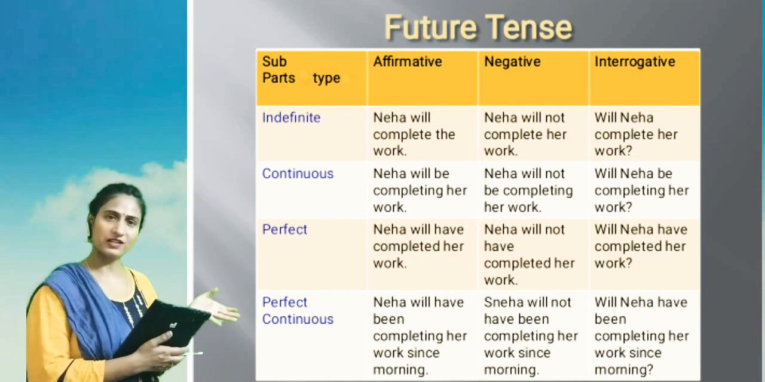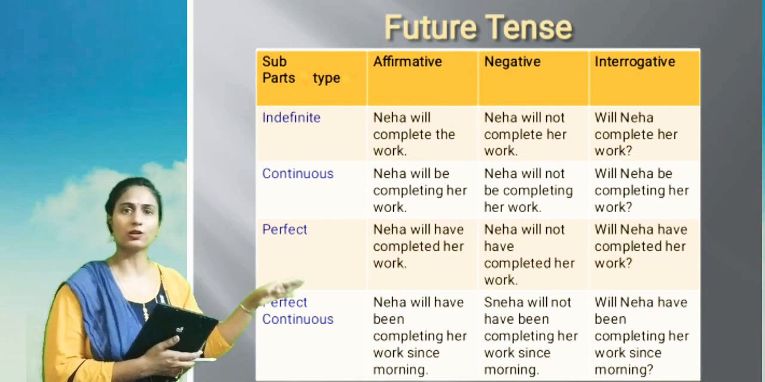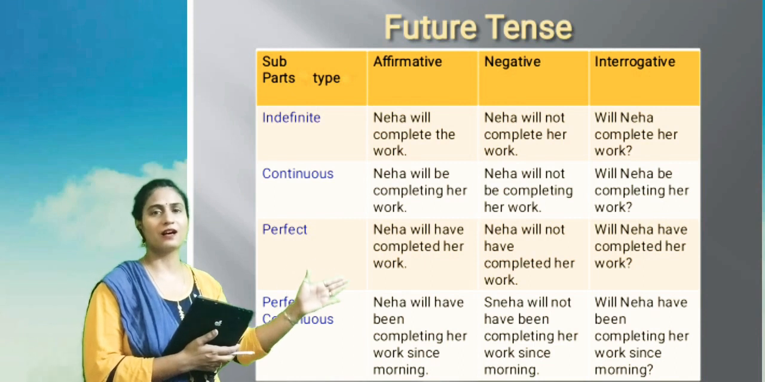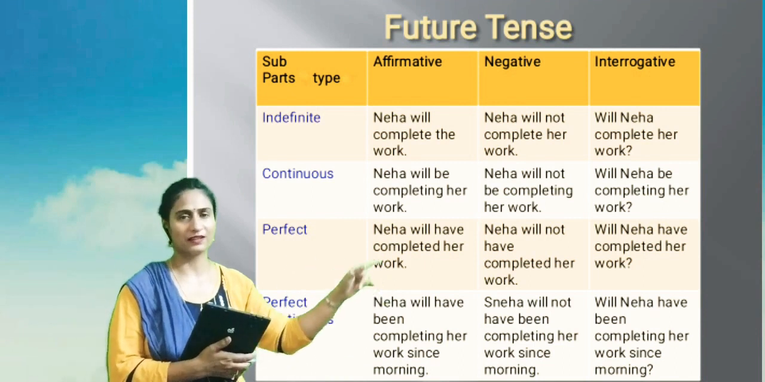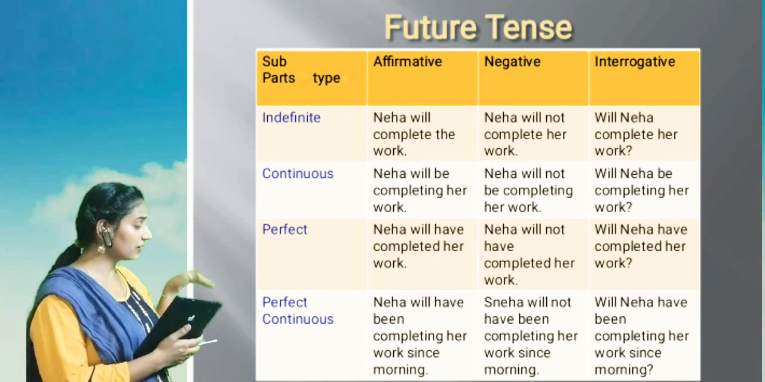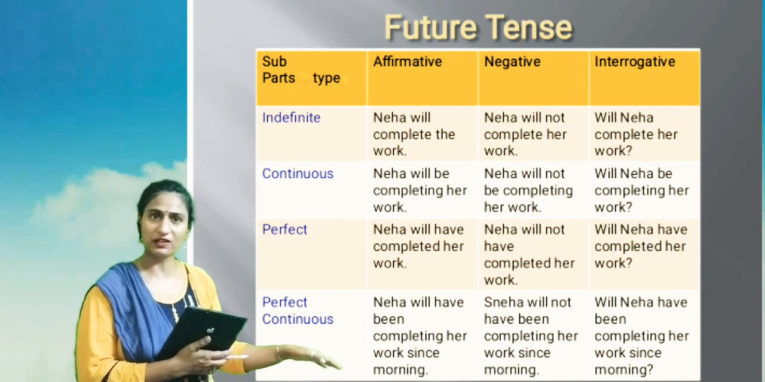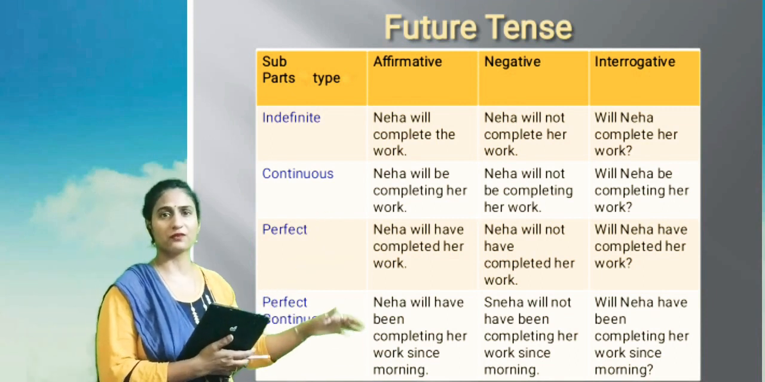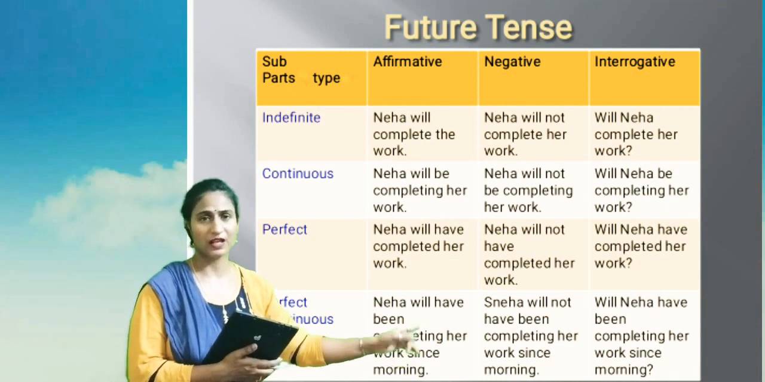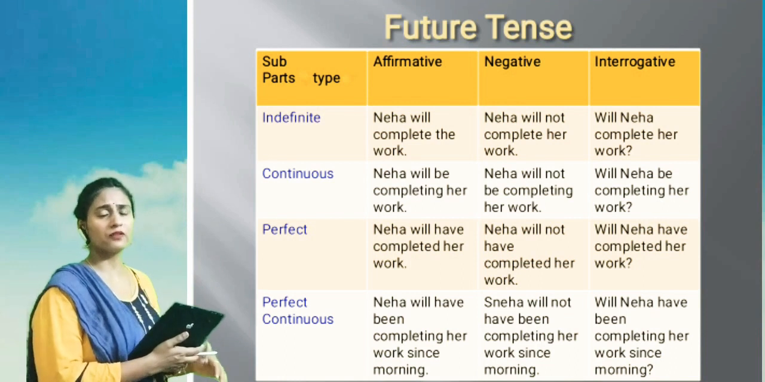Now come to future continuous. Neha will be completing her work, and in future continuous negative, Neha will not be completing her work, and in interrogative it will be: will Neha be completing her work? And then a question mark. Now come to future perfect tense. Neha will have completed her work. Neha will not have completed her work, and in future perfect interrogative, will Neha have completed her work? And then a question mark.